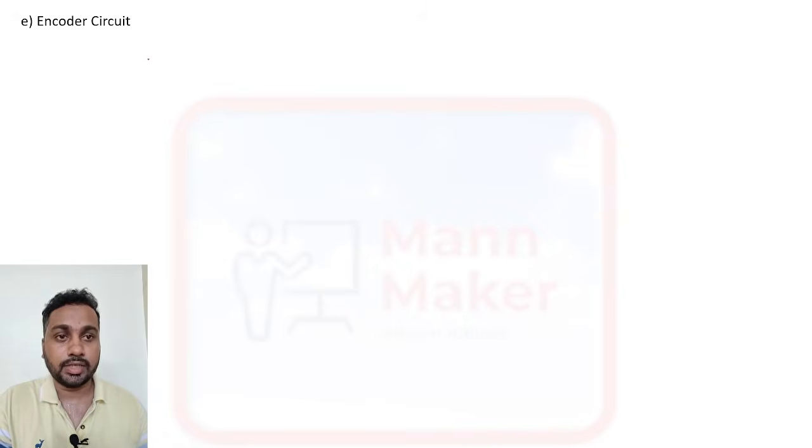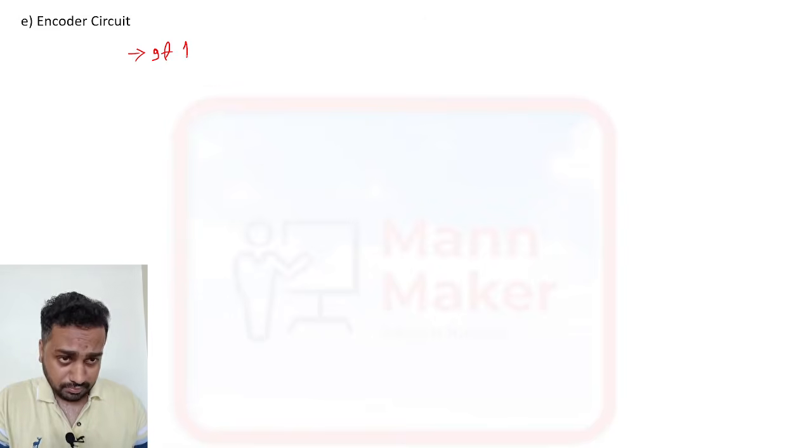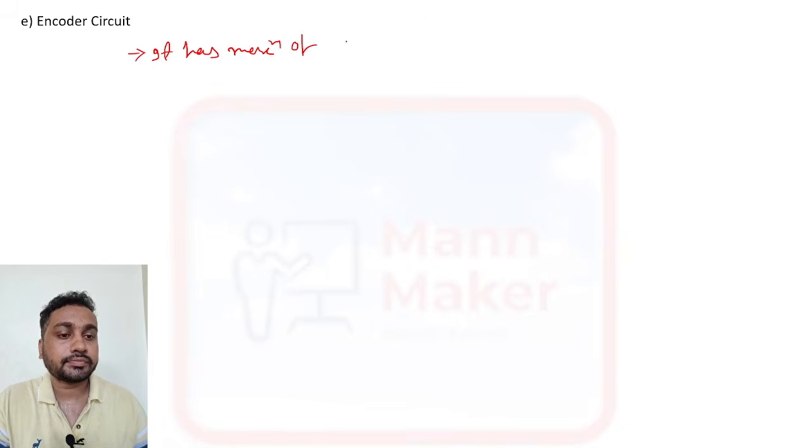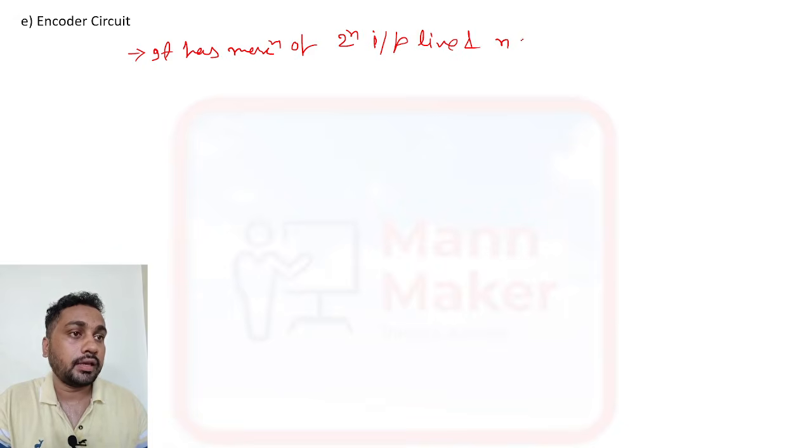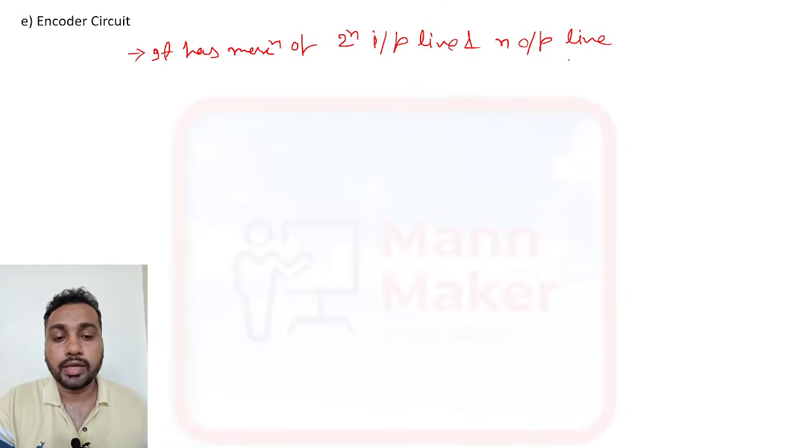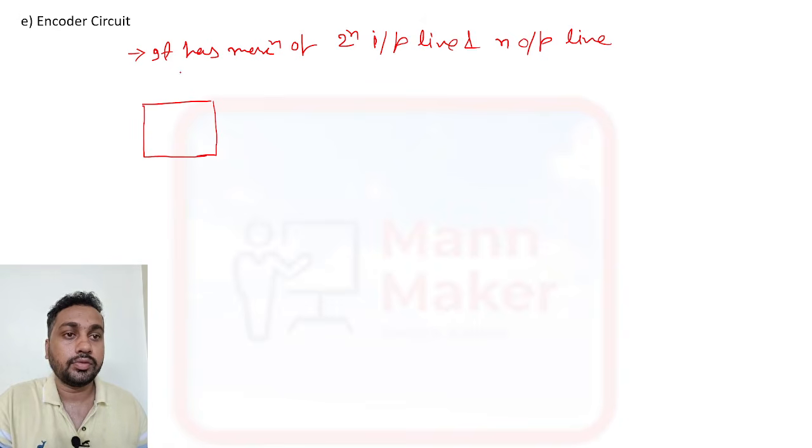You can consider it similar to a multiplexer, but the difference is it has a maximum of 2 to the power n input lines and n output lines. Suppose we design a 4 into 2 encoder.